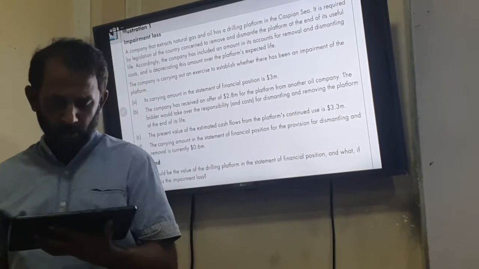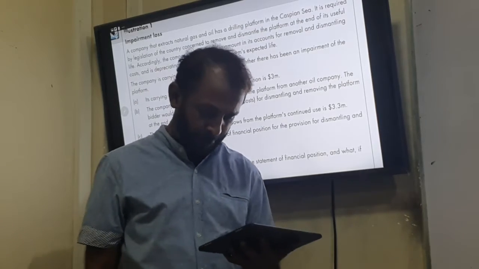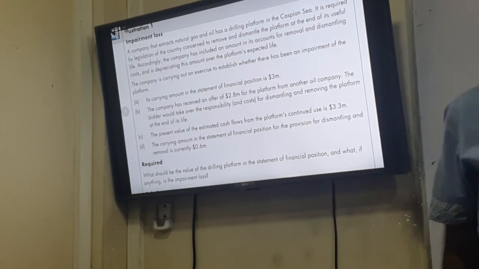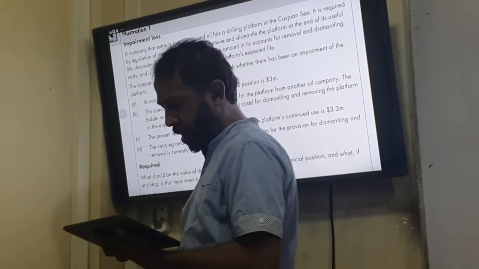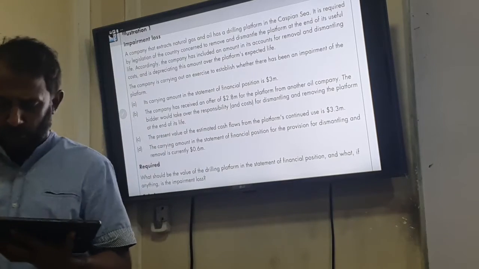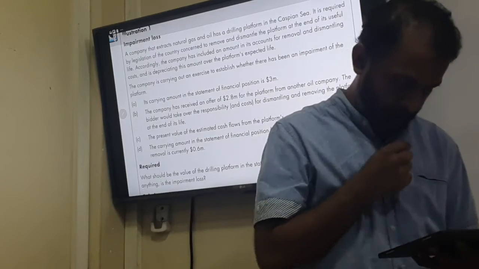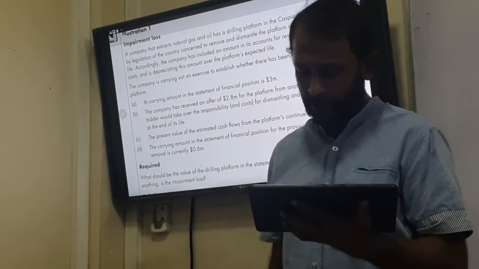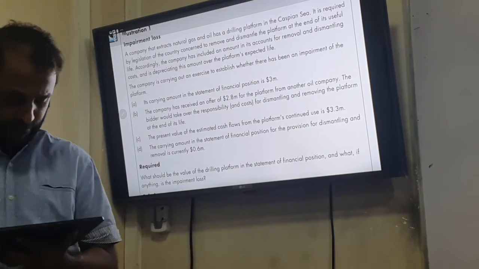The bidder would take over the responsibility and cost for dismantling and removing the platform at the end of its life. The present value of the estimated cash flows from the platform's continued use is 3.3 million. The carrying amount in the statement of financial position for the provision for dismantling and removal is currently 0.6 million.